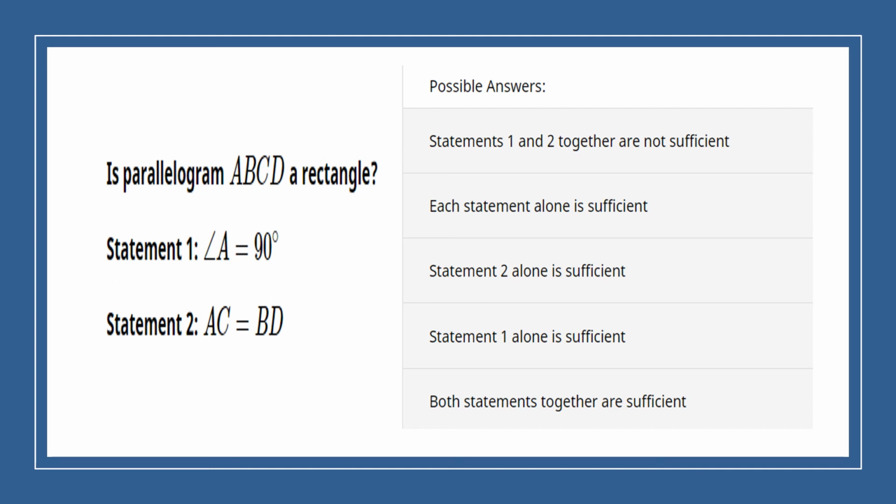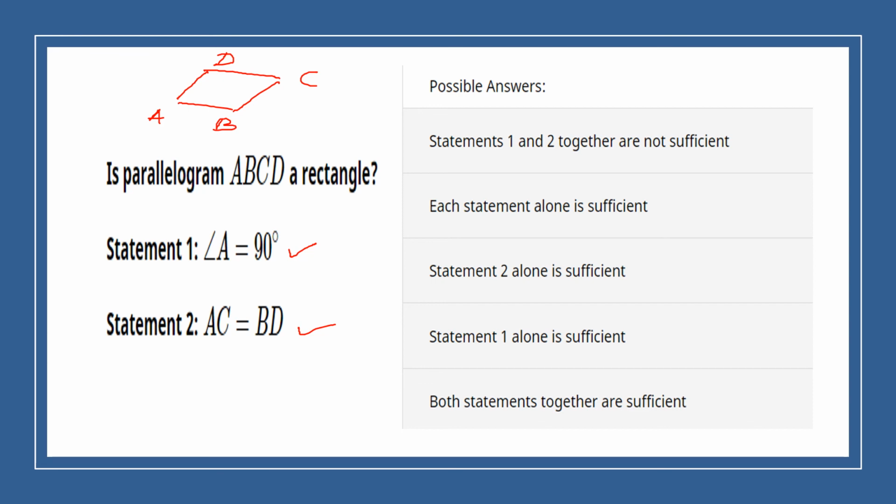A parallelogram ABCD is given. You have to find out whether it is a rectangle or not. It is given that ABCD is a parallelogram. Now, is it a rectangle? To show that it is a rectangle, there are two statements given. One is angle A is equal to 90 degrees, and another one is AC equal to BD. With these two things, can you tell ABCD is a rectangle?